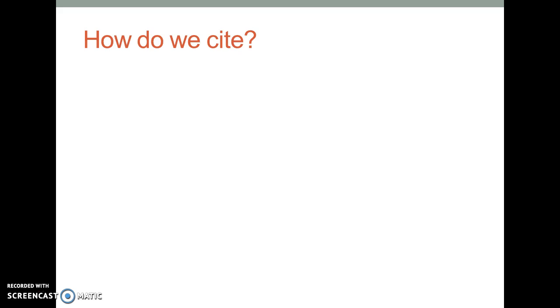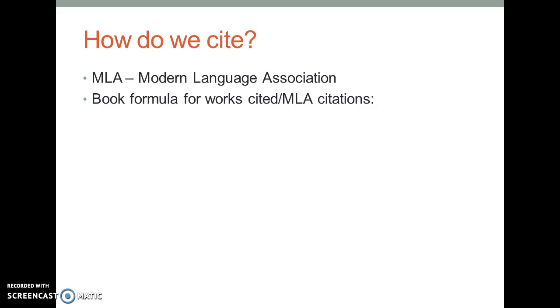How do we cite? We use the style called MLA, which is the Modern Language Association. The Modern Language Association has come up with a formula for different information resources, and it's standardized. Everybody uses that same formula when they cite any book or website. And today we're going to talk about the formula for a book. So let's look at it.